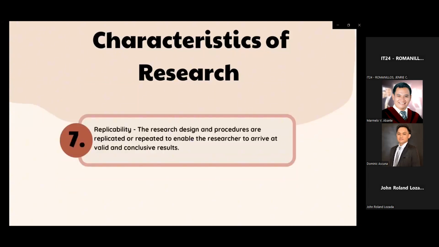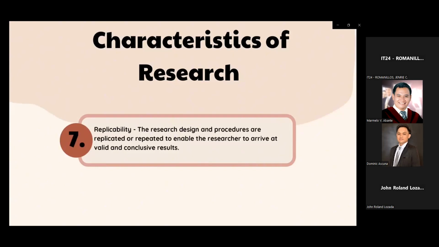The last one is replicability. The research design and procedures are replicated or repeated to enable the researcher to arrive at valid and conclusive results. Research should be designed and conducted in a way that allows other researchers to repeat the study using the same methods, materials, and data. This ensures that the results are